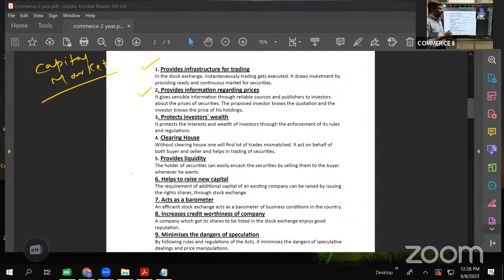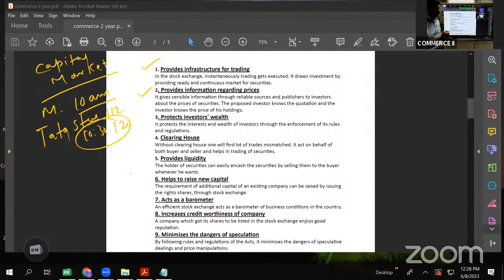Whatever prices prevailing in the market, let us say Monday 10 a.m. What is the price of security? Let us say I am having shares of some company, say Tata Steel. The price of that Tata Steel is, let us say, 112 rupees, right? But I am waiting. I want to sell my shares if I get a price of, let us say, 120. So by 10:30, the prices went up to 120. So I can sell this off. So when can I take this decision? If I am kept updated about the change in prices, isn't it? So that part is again done by stock exchange. Provides information regarding the prices.